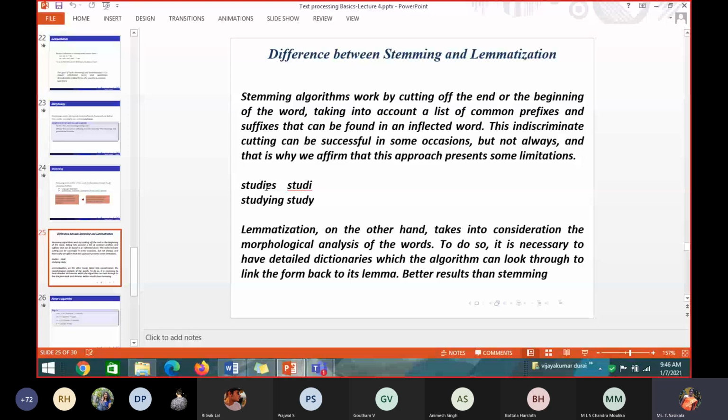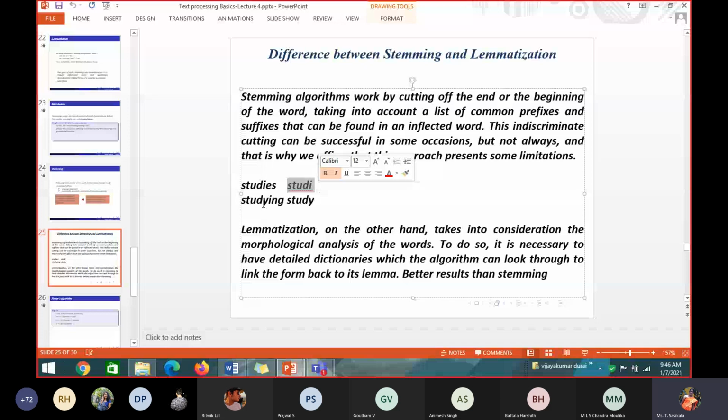So studies is study plus es. So study will be like this. Whether it is a correct word? If you use stemming, it will be getting like this. That's why sometimes it will be successful. See, successful means studying. In this word, if I remove ing, I will be getting a proper word. Sometimes it will be giving meaningful things, but sometimes it will not.